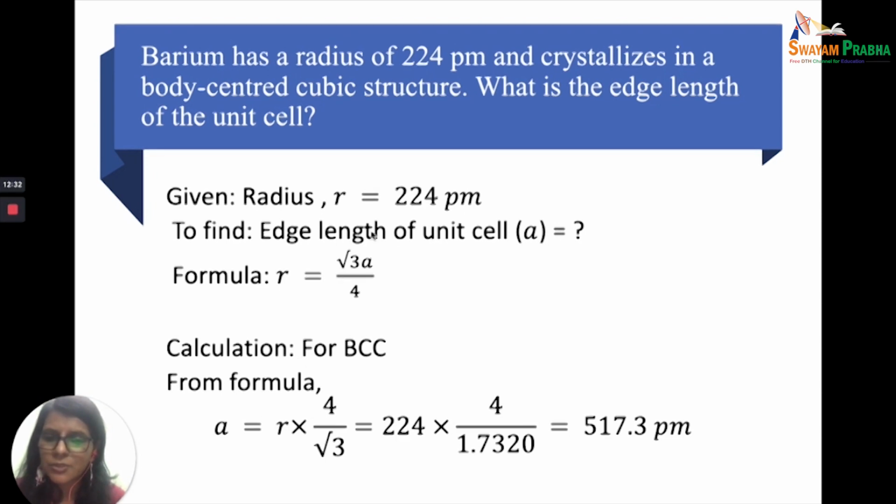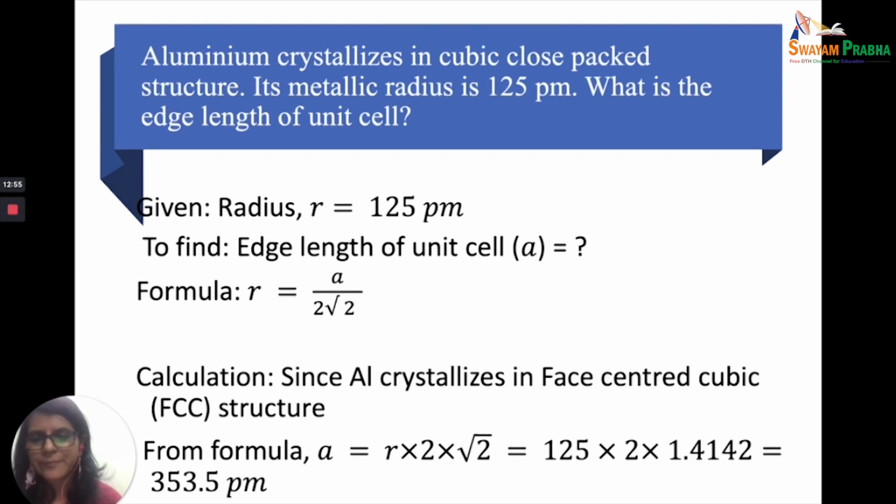You just substitute the values of r and you can get the value of a. So a is equal to r into 4 upon root 3, which is equal to 224 into 4 by 1.7320. So you get 517.3 picometer as the edge length of the unit cell of barium.